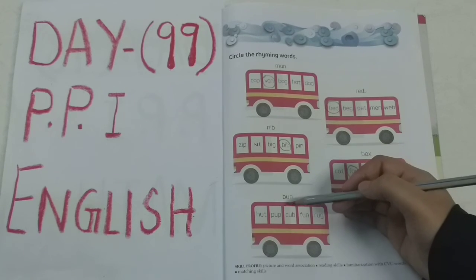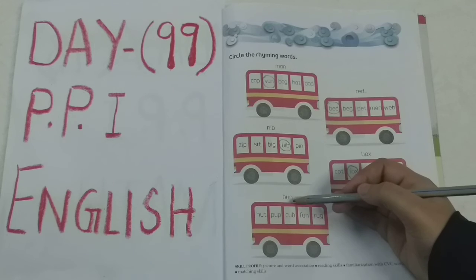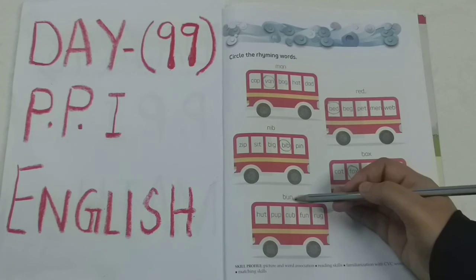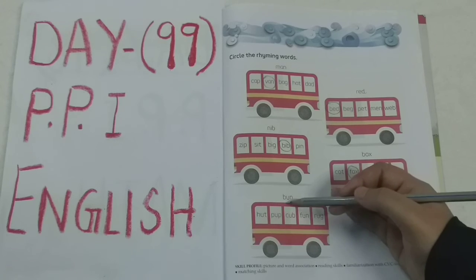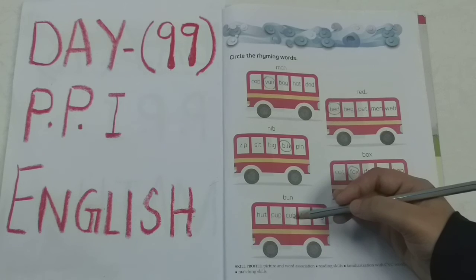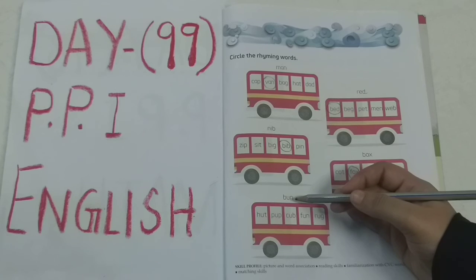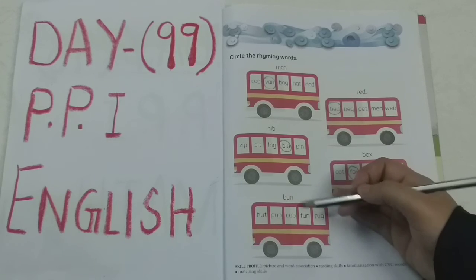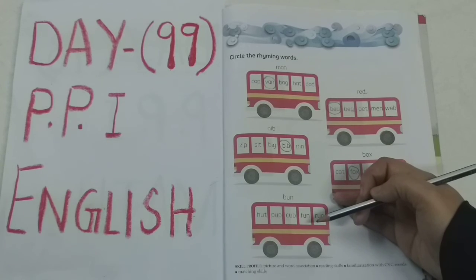So we have to see the next one. Bun, pup. P-U-P, pup. You can see UN is coming here, but this is UP. So these two do not sound the same. So let's see the next one. Bun, cub. B-U-N, bun, C-U-B, cub. Is cub rhyming with bun? No, the cub is not rhyming with bun.